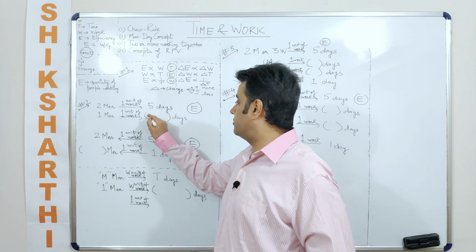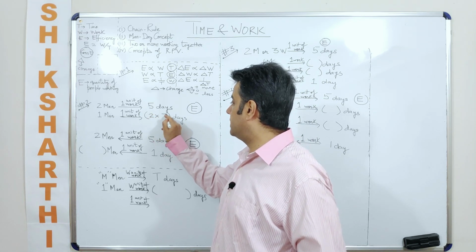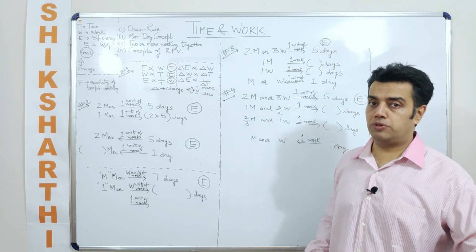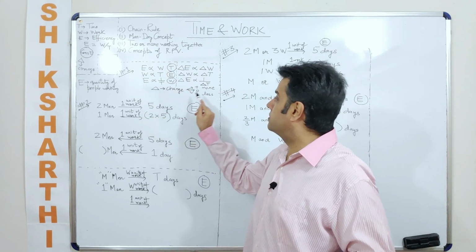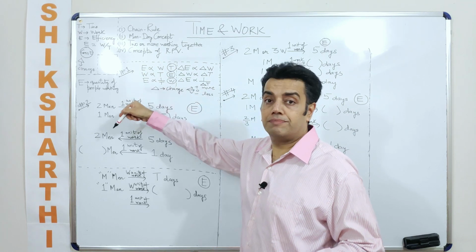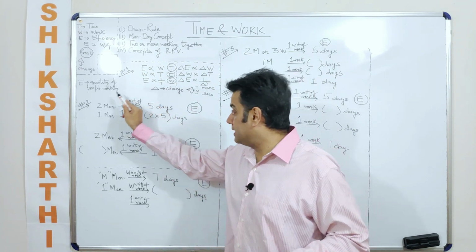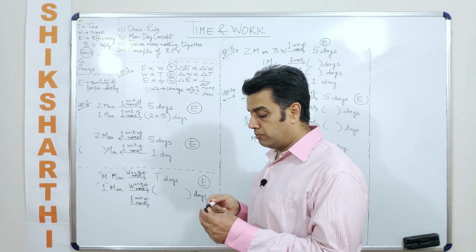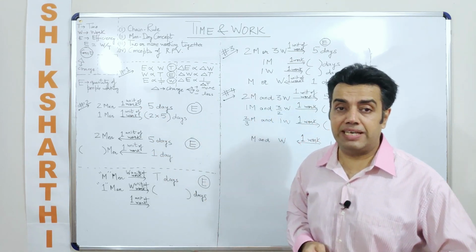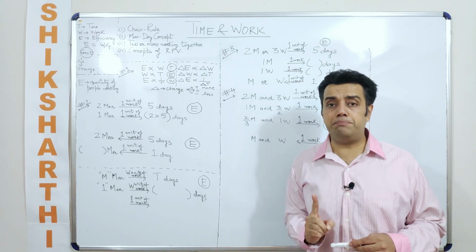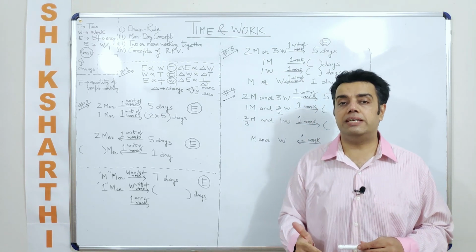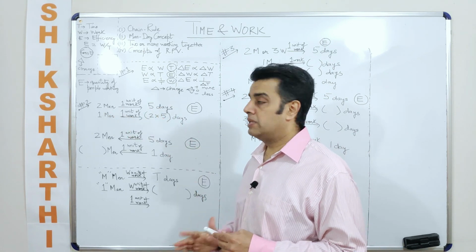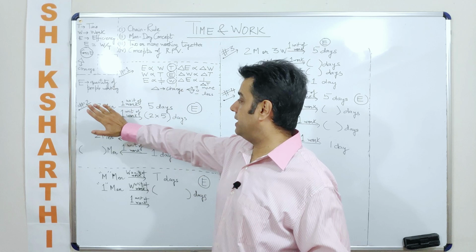So how would it increase? It would increase by this multiplicative factor. I hope you understood this. So we are using the same concept here in a question. So if 2 men do 1 piece of work in 5 days, 1 man would do the same piece of work in a greater number of days, but these greater number of days would be 2 into 5, which is 10 days. Now this question can be made the other way around.